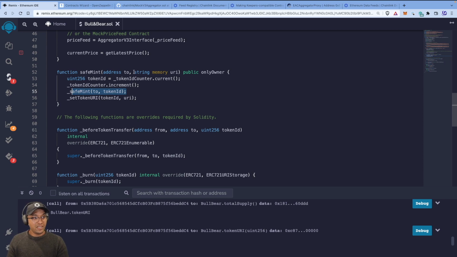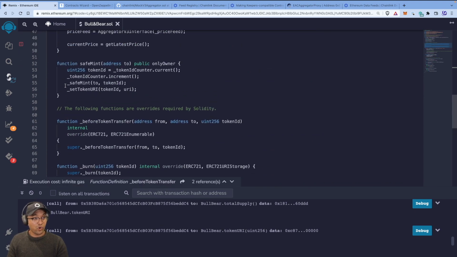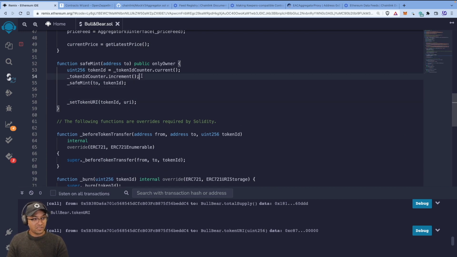We don't really need to pass in a string memory URI. Instead, we're going to use some that are already in the memory variables here. We're going to use one of these, but we'll use the 0th index just to get started. So we'll take that address out. So all that's fine. This basically increments, not a problem. Set token URI. Here we go. So set token URI, we need to pass it a default URI. And let's figure out what we're going to make the default URI in a moment, as soon as I know how to type.